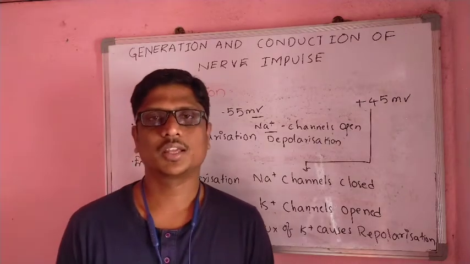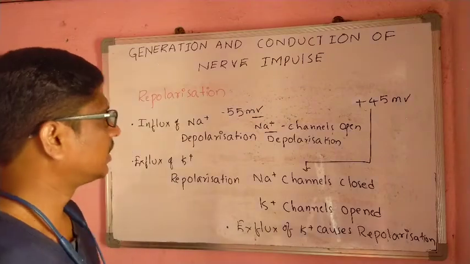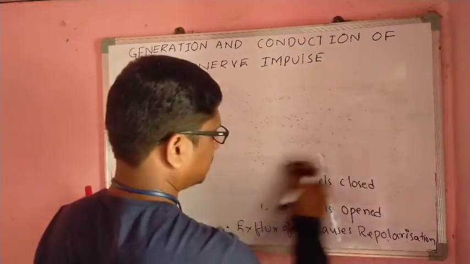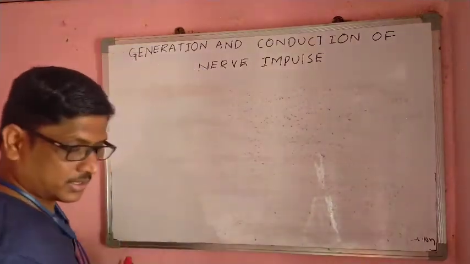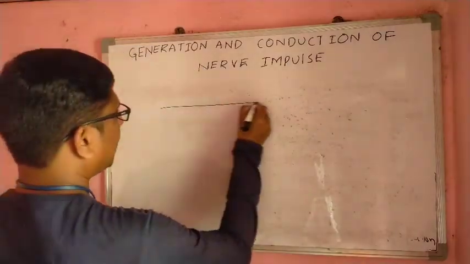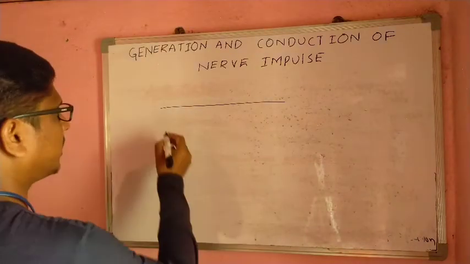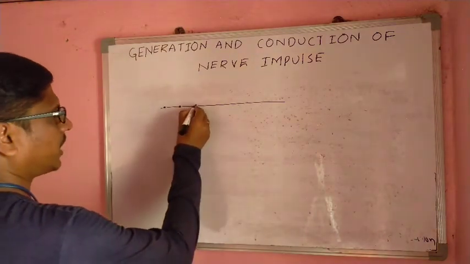One more thing: how do myelinated and non-myelinated neurons transmit the impulse? This is a non-myelinated neuron. Because there is no myelin sheath here, it has many points.